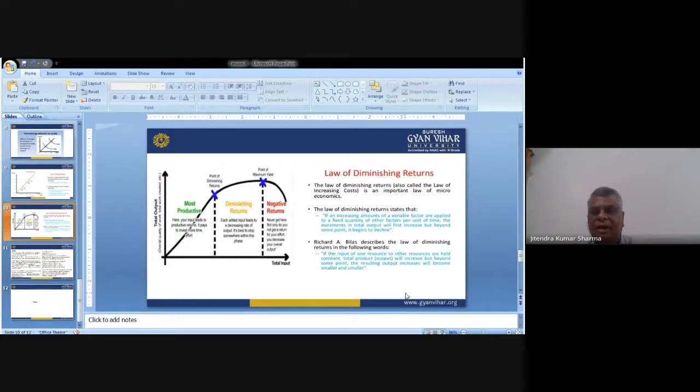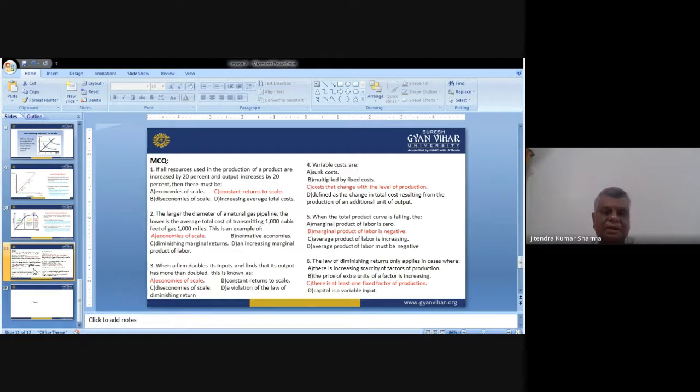Richard A. Bilas described the law of diminishing return in the following words: if the input of one resource is increased while other resources are held constant, total product output will increase, but beyond some point, the resulting output increases will become smaller. That I have told you, and at last it shows the negative trend. So these are the same things expressed by Richard and Bilas.